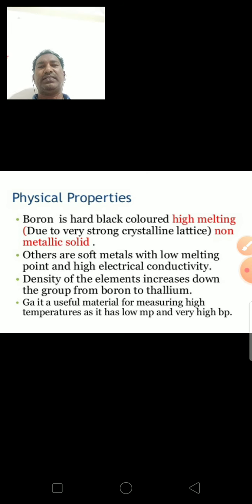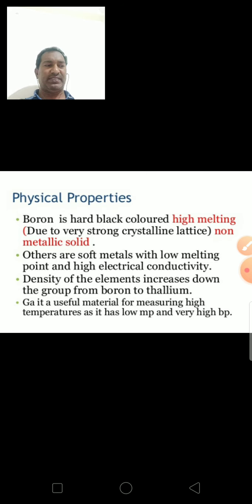Boron is a hard, black colored, high melting, non-metallic solid. It has a high melting point due to its very strong crystalline lattice. The others are soft metals with low melting points. That means aluminum, gallium and thallium are soft metals with low melting point and high electric conductivity. Aluminum has high electric conductivity.